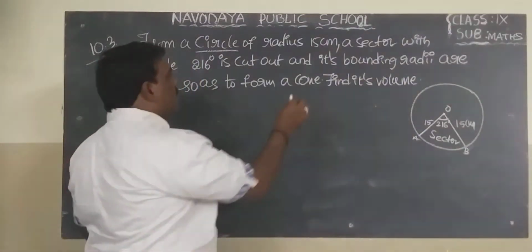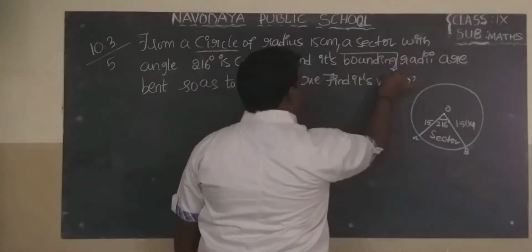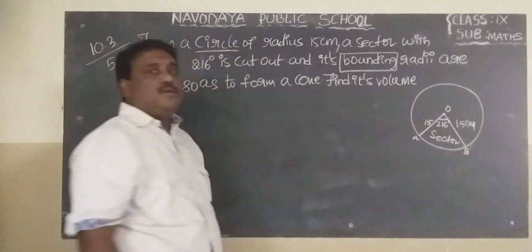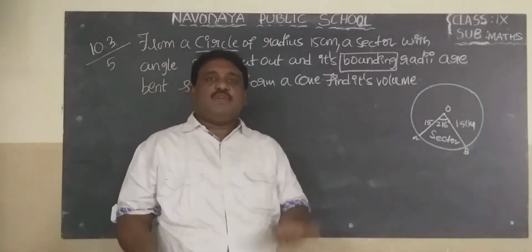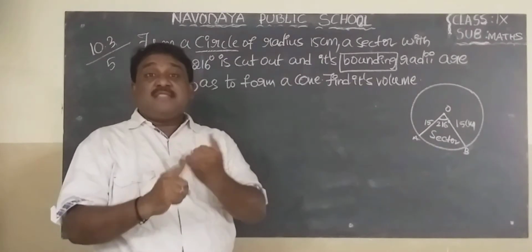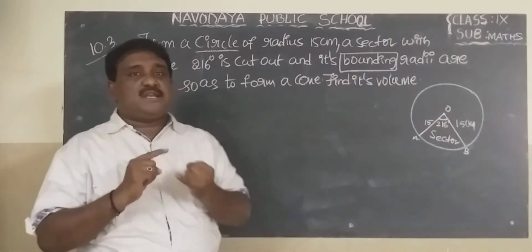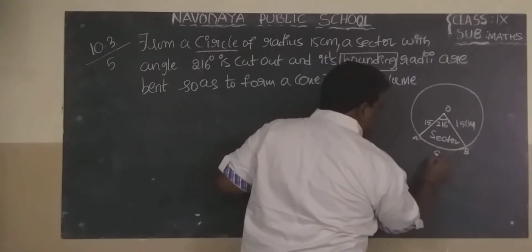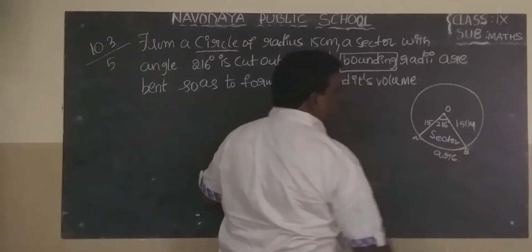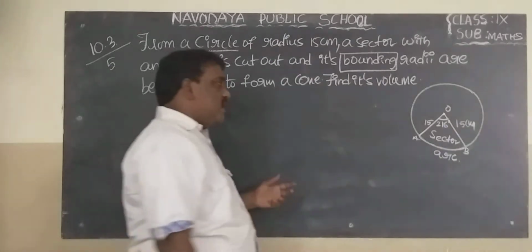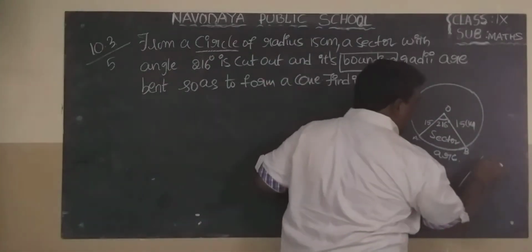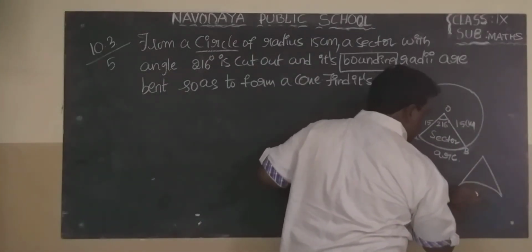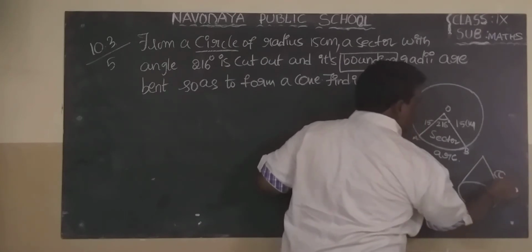See the word bounding. Bounding means we need to find the length of the arc of the sector. This is the arc of the sector. So they want to convert it into a cone finally. This is the cone diagram, you know.